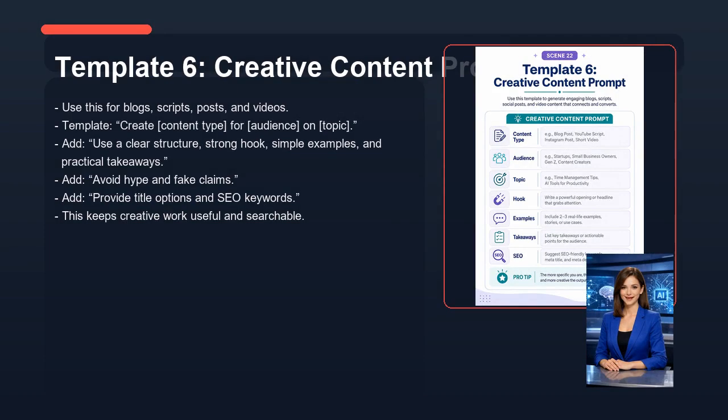Now let's look at template 6, creative content prompt. Use this for blogs, scripts, posts, and videos. Template, create, content type, for, audience, on, topic. Add, use a clear structure, strong hook, simple examples, and practical takeaways. Add, avoid hype and fake claims. Add, provide title options and SEO keywords. This keeps creative work useful and searchable.